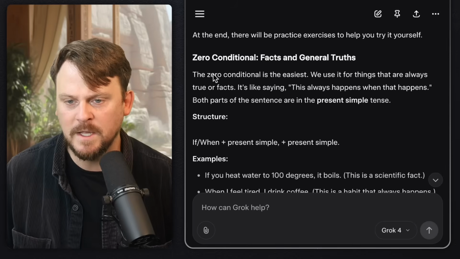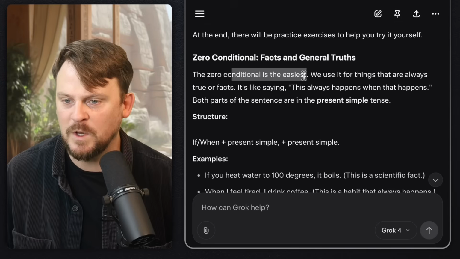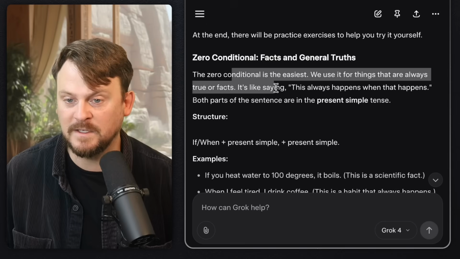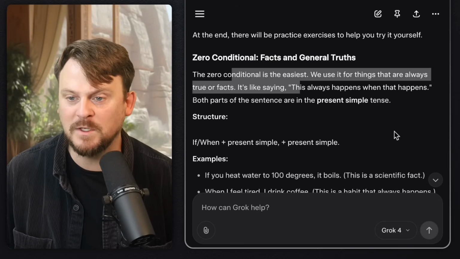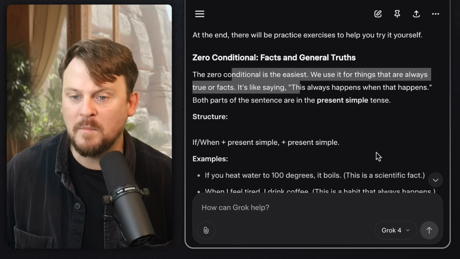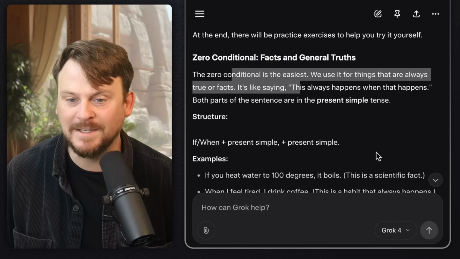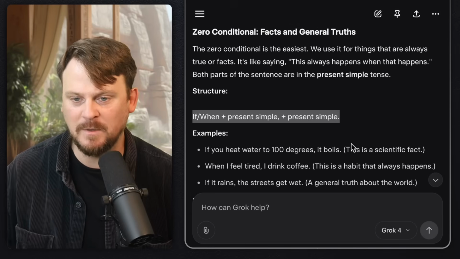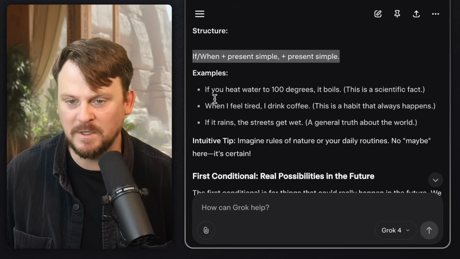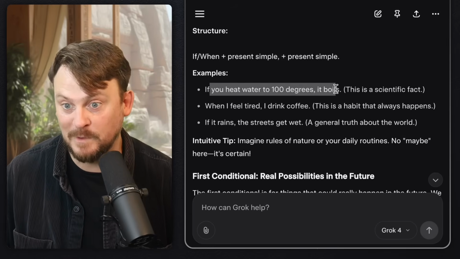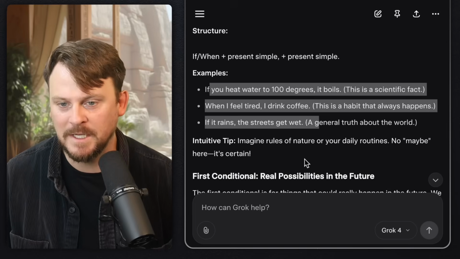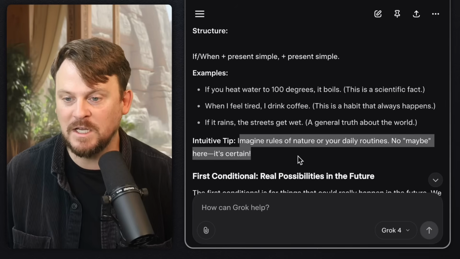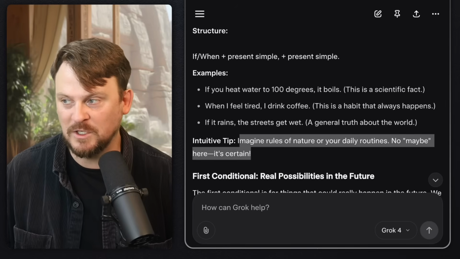So the 0 conditional is the easiest. We use it for things that are always true or facts. It's like saying, this always happens when that happens. Both parts of the sentence are in the present simple tense. Now, visually, maybe it doesn't stick out as much as the ChatGPT one, but it's still clear. And then some examples. Wow, exactly the same example. That's interesting. I wonder how that happened. Intuitive tip, imagine rules of nature or your daily routines. No maybe here, it's certain.